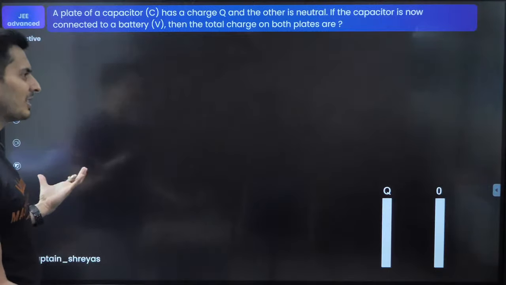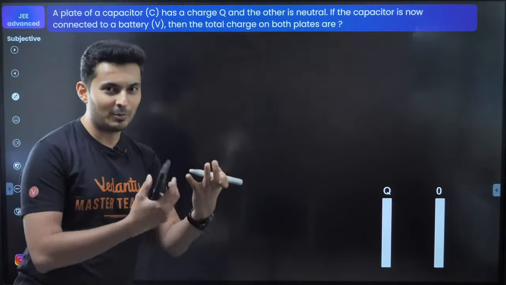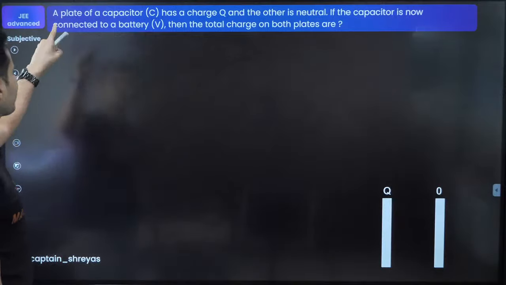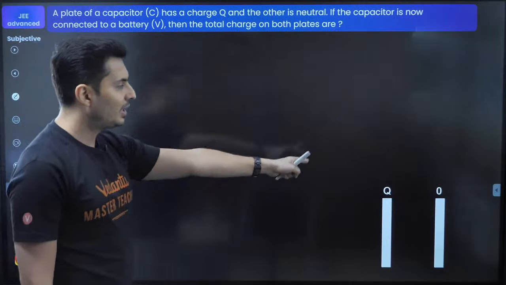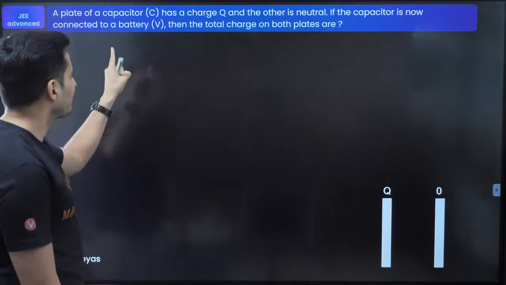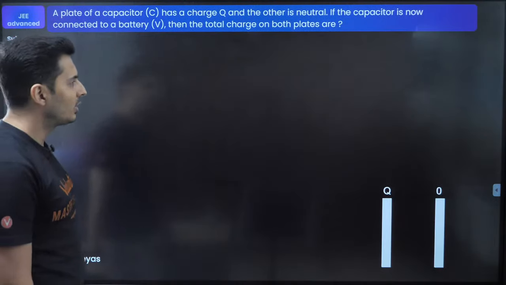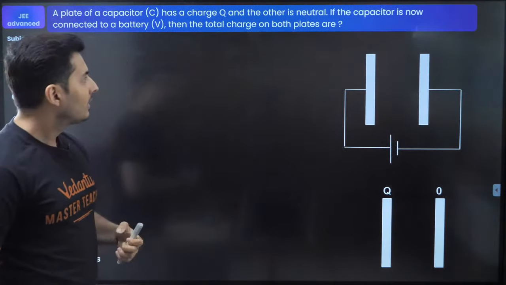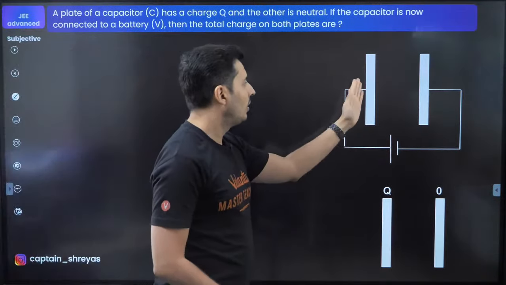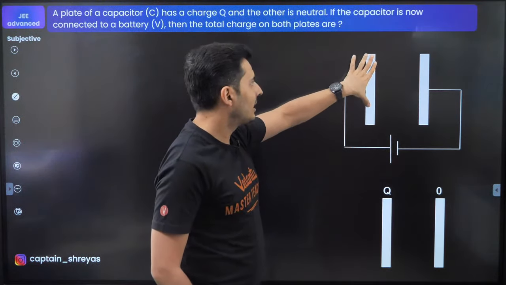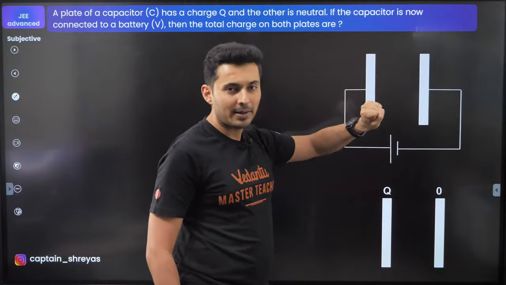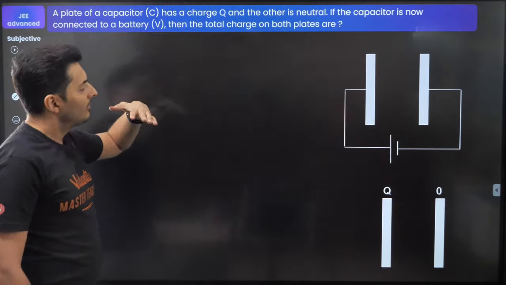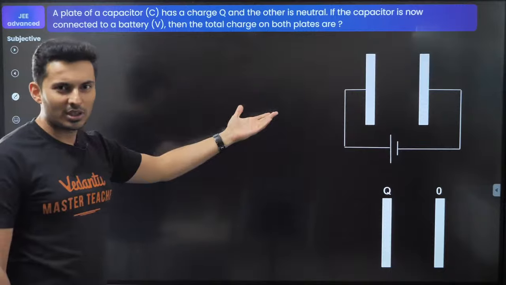What is Q is equal to CV? You'll start questioning even the most basic equations. Observe now. So there is a charge on only one plate. The second plate is not even charged. And now you connect this capacitor to a battery like this. Now the question is, what is the total charge on both the plates? Basically, what is the charge on this plate? What is the charge on this plate? At first glance, it looks like, what kind of question is this?